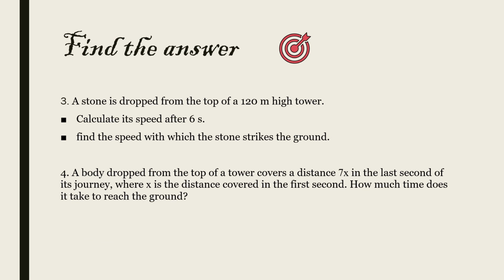Now I'm giving you two questions. You will have to find the answer and write the answers in the comment box. A stone is dropped from the height of 120 meter high tower. Calculate its speed after 6 seconds. Find the speed with which the stone strikes the ground. So this height is equal to 120 meter, and time taken is 6 seconds. You will have to find out the velocity after 6 seconds and the velocity with which the stone strikes the ground.